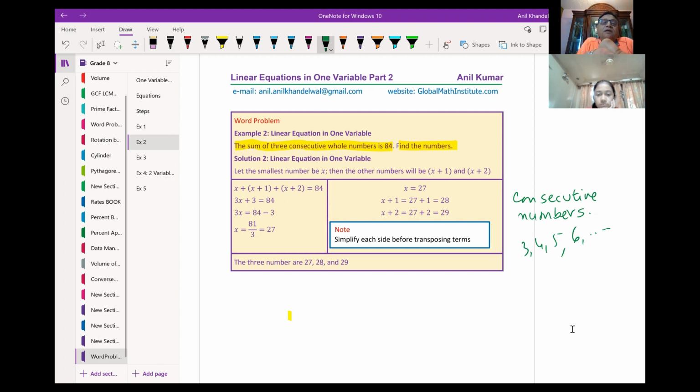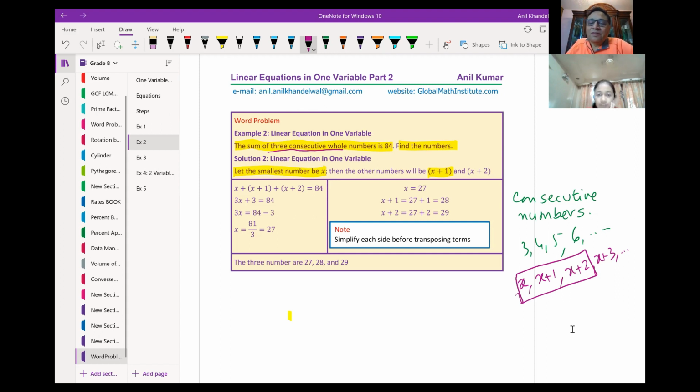See here. Let the smallest number be x. Then what is the next number? x plus 1. We are talking about general. So if I say x, then we have x plus 1, then we have x plus 2, and we have x plus 3, right? So we are saying three consecutive numbers. Three consecutive whole numbers will be x, x plus 1, and x plus 2, correct?